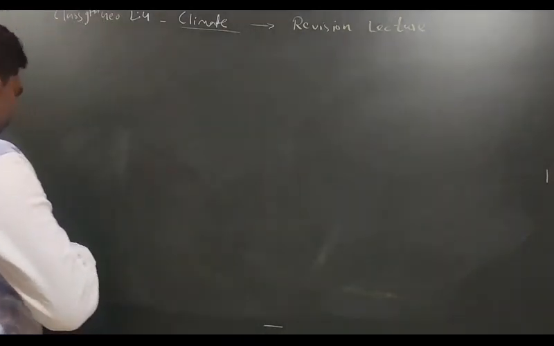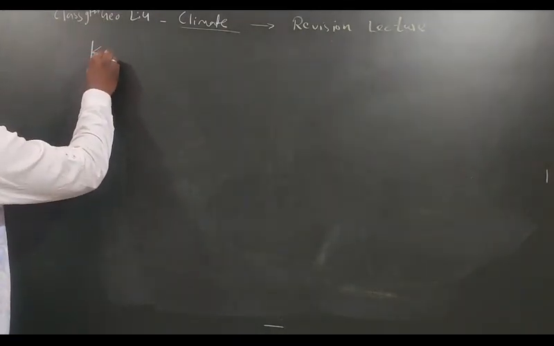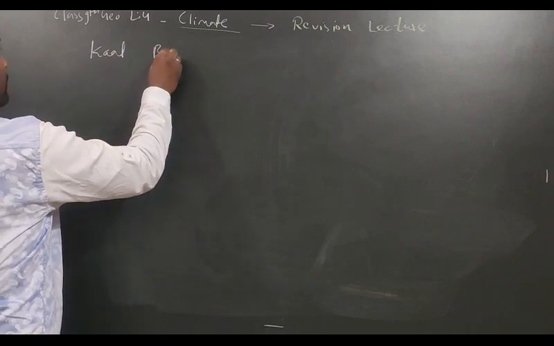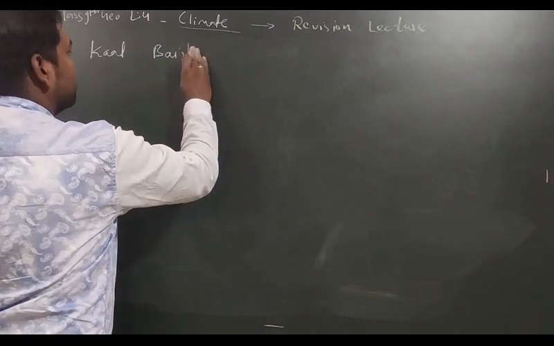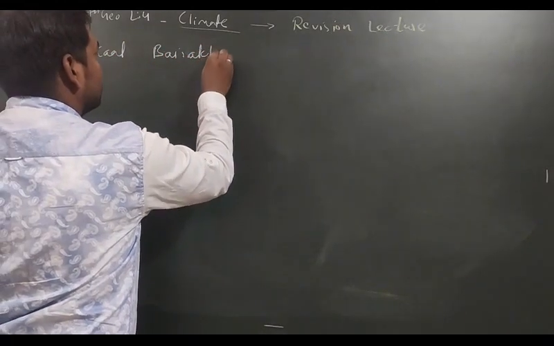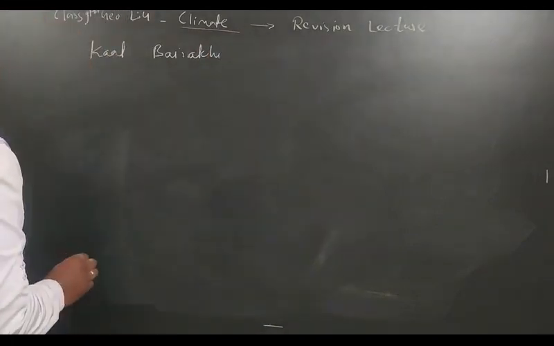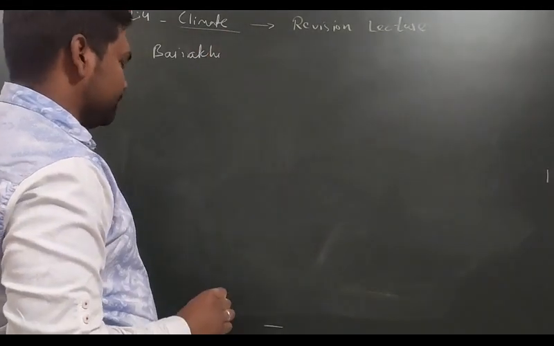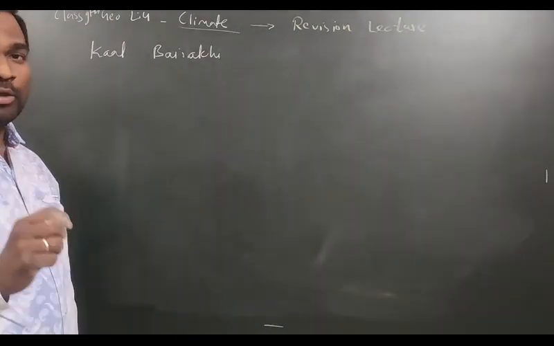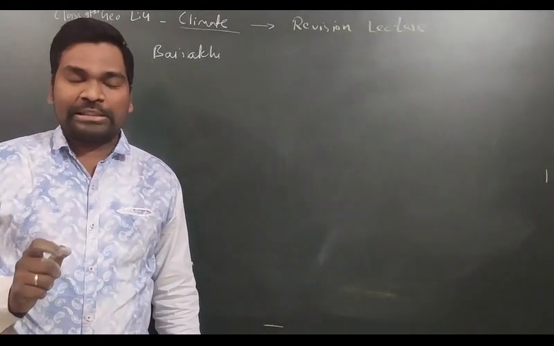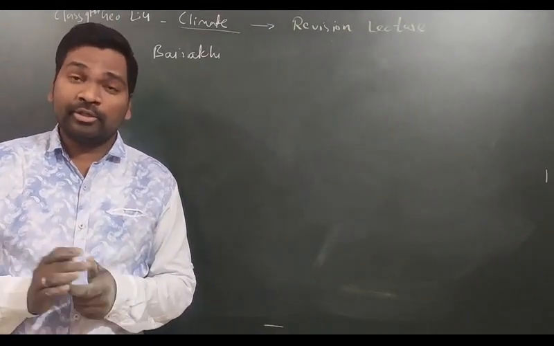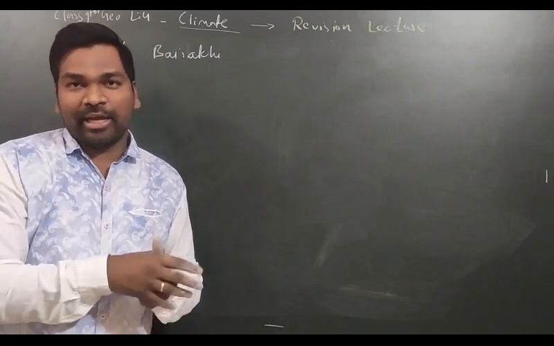Kal Baisakhi. Fine. So what is Kal Baisakhi? Basically, see, Kal Baisakhi is the local thunderstorm. It is a local thunderstorm with lightning and rainfall.